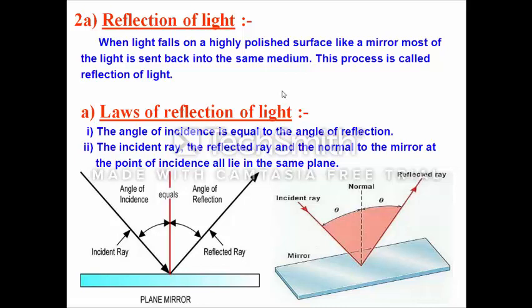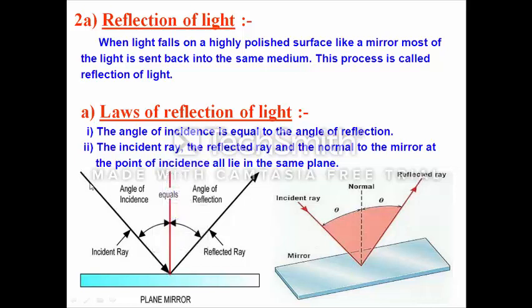The first law is that the angle of incidence is equal to the angle of reflection. First of all, we have to understand what this statement is saying. We have to know what we mean by angle of incidence and what we mean by angle of reflection. First of all, the light which is coming from the source, suppose the light is coming from the sun and it is going and striking the mirror.